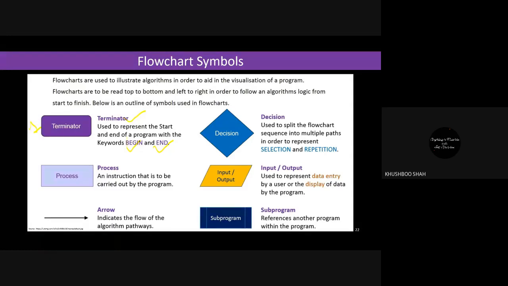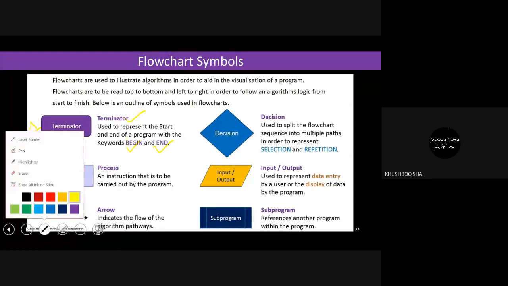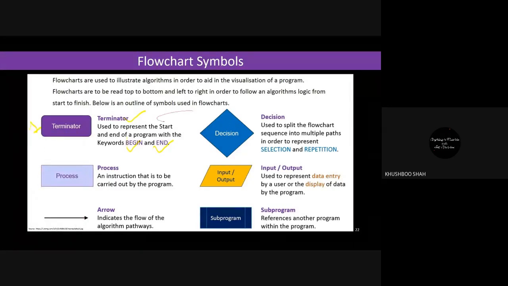Sometimes people also use this way, this way, and sometimes this way also. So you can use any of these shapes, which we will see in the next slides. So this symbol we use for the begin and end. When you start the process, start with this, and when you end the process, end with this. So this is your first symbol.